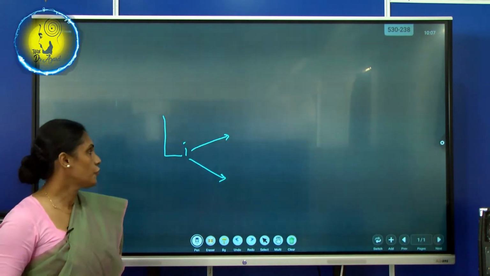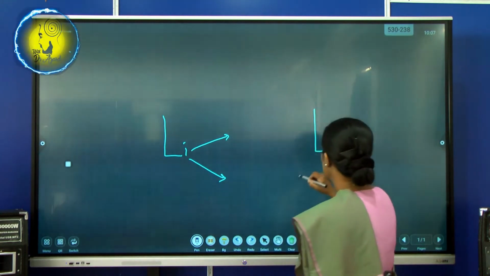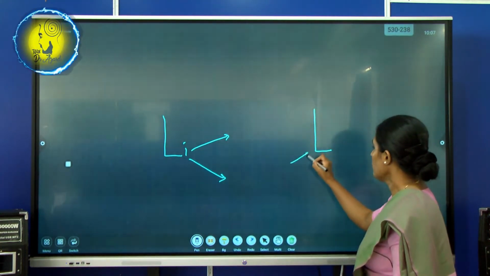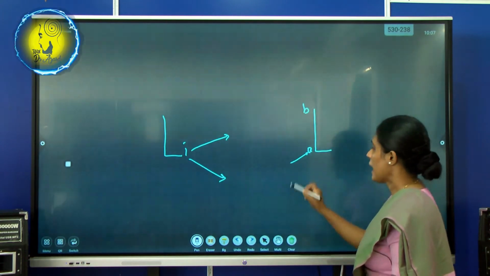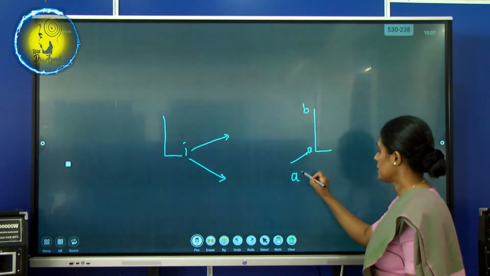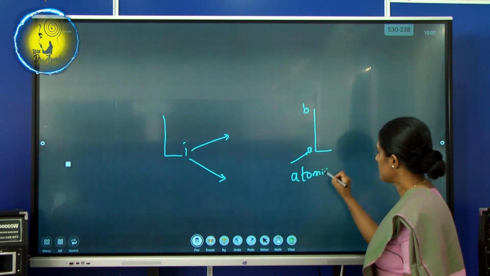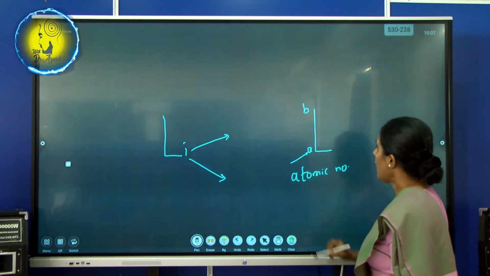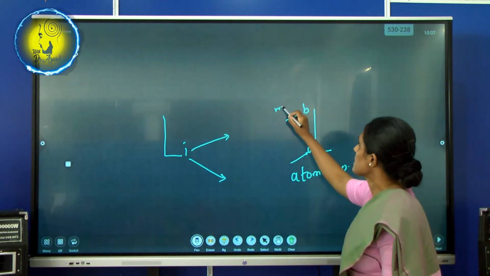How does an isotope take place? Here, if there is a value, we will say A and B. A points to the atomic number, and B shows you the mass number.